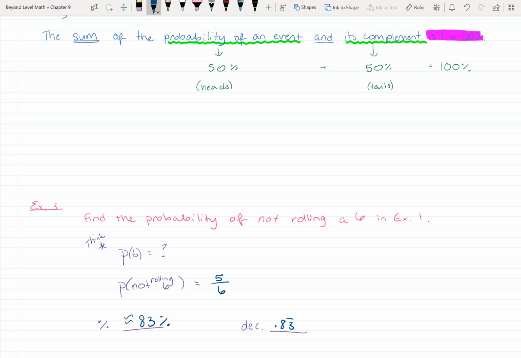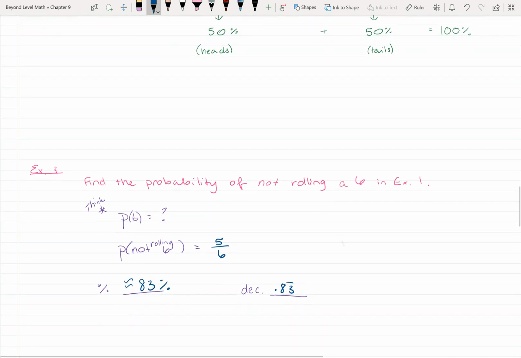So rolling a 6 and not rolling a 6 are two complementary events. You can't roll a 6 and not roll a 6 at the same time. The complement of the probability of it raining is it not raining.